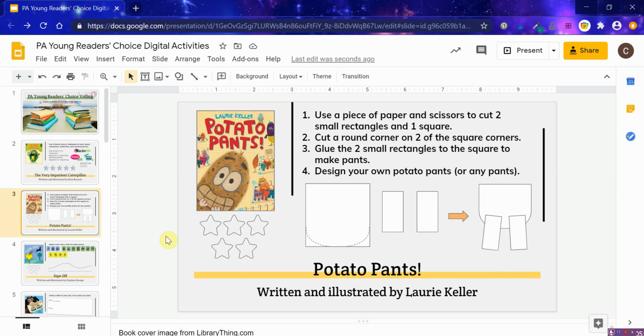For Potato Pants, I thought a really easy and fun simple craft I could do is to take an 8.5 by 11 sheet of paper and cut a pretty big strip off the top so that there's a square left. Then students round the corners of that square and cut the other piece in half into 2 smaller rectangles, and they can make their own potato pants. I just let them color and design it. The last page of Potato Pants actually has some good inspiration pieces there.